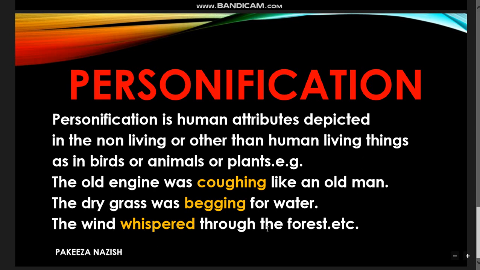The wind whispered through the forest, etc. Wind whispering is a human quality. The wind cannot whisper, it actually rustles, but whisper is used here as personification.